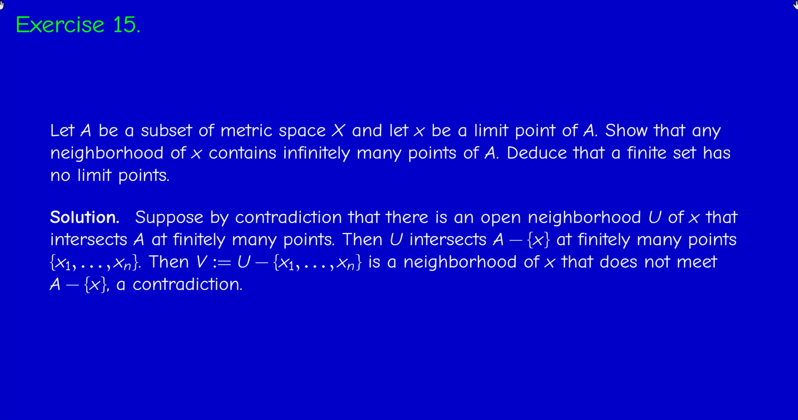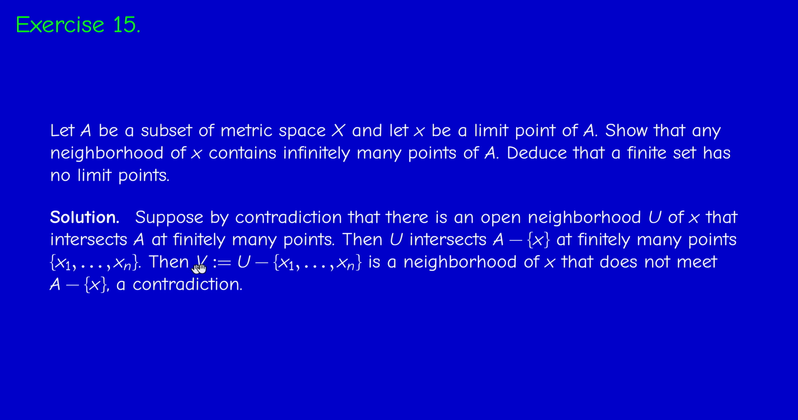But we already observed that in metric spaces, singletons are closed, and therefore finite sets are closed. So the set {X1, ..., Xn} is closed. And we know that when we remove a closed set from an open set, we get an open set. So V, which is U minus {X1, ..., Xn}, is an open set. X is in U, but X is different from X1, ..., Xn, so X is in V. So V is a neighborhood of X.